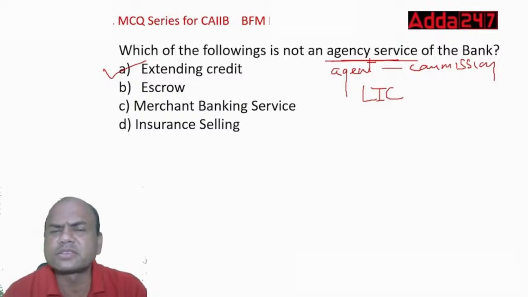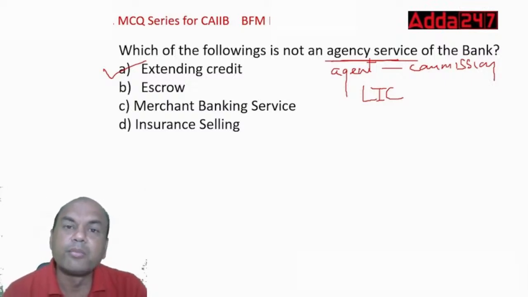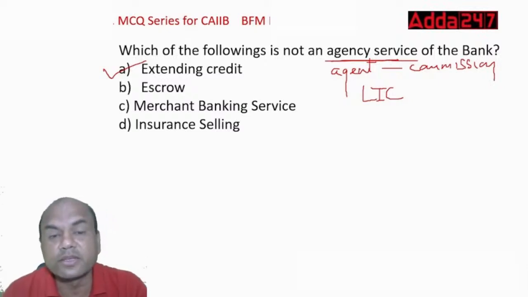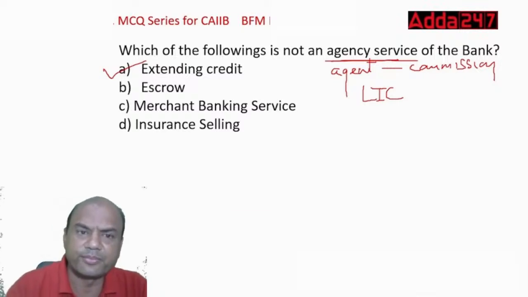Merchant banking services, again, a one-liner only. Merchant banking means basically whenever you have an IPO, right? Reliance IPO, TCS IPO, all these IPOs. There the services are given by the bank as merchant banker. And insurance selling, you know.